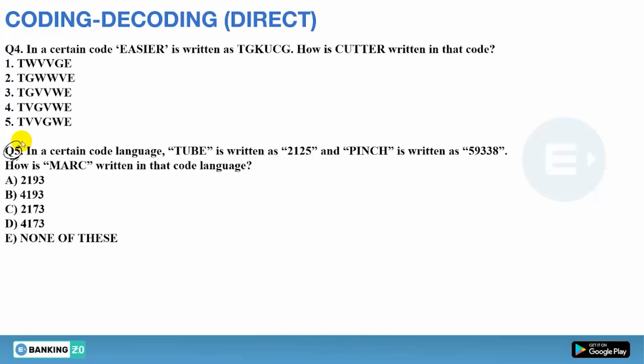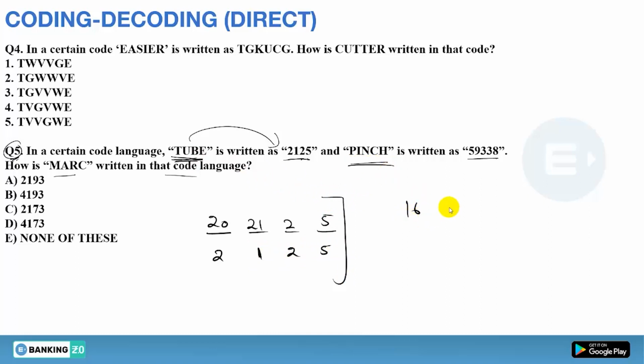Now let's see the fifth question. In a certain code language, tube is written as 2125, pinch is written as 59338, then how is mark coded? So the letters are forming into numbers, so it is obvious that somewhere place value will be used. First of all, tube: T is 20, U is 21, B is 2 and E is 5. Now the code is 2125. So this will be the tube. Now this is pinch: P is 16, I is 9, N is 14, C is 3 and H is 8.